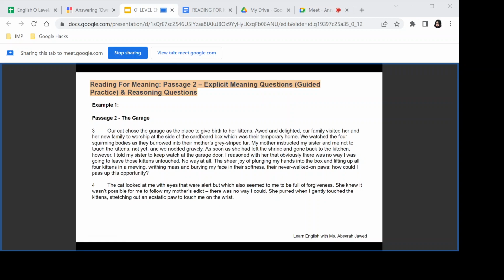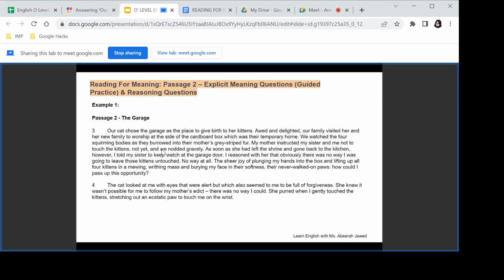Basically, what was happening? She wanted to touch the kittens, and as opposed to what was expected, she had, of course, agreed to what mother had asked them to do. The mother had advised them not to touch the kittens. But she was planning to touch the kittens. And just to make sure that the mother doesn't catch her touching the kittens, she decided to ask her sister to act as a guard, to keep an eye and check if the mother or father were coming in, so that she would be alerted.